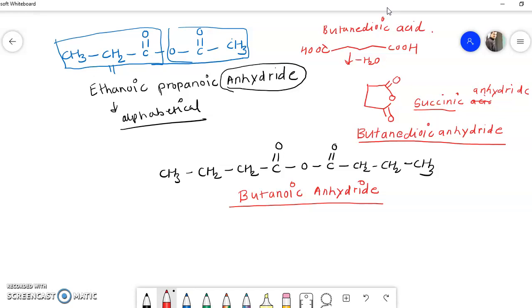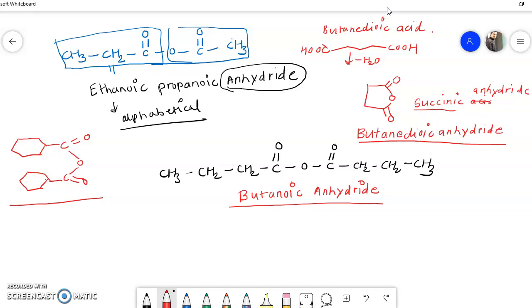Now we'll see one more example, some different example I will take. Say for example like this. This is a cyclohexane ring, and suppose this is the structure of this anhydride. Okay, now what will be the name of this anhydride? Now you imagine how this anhydride will be prepared.